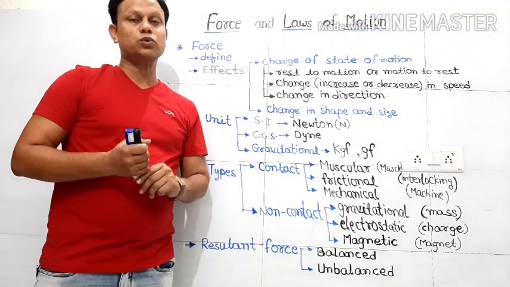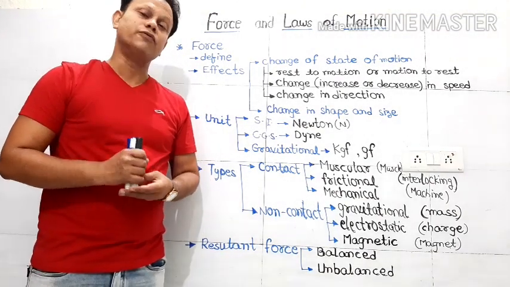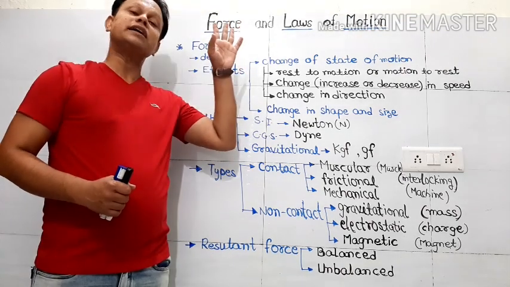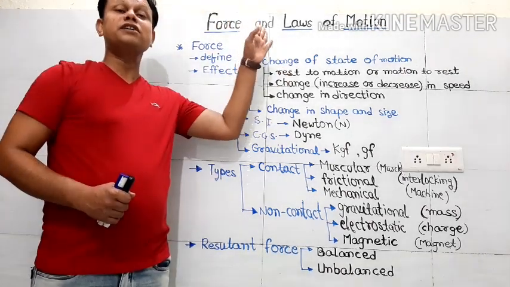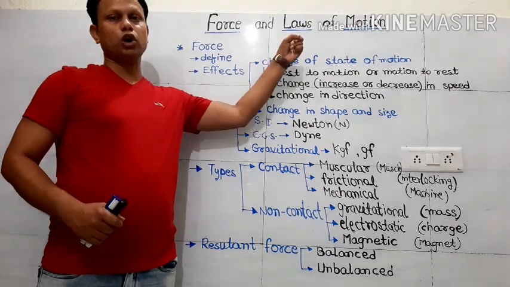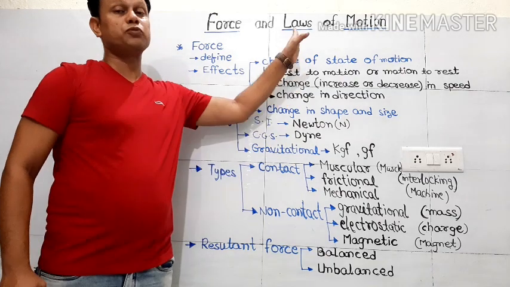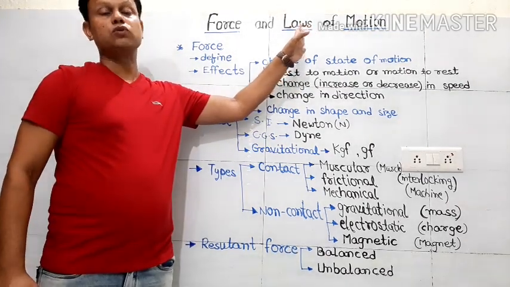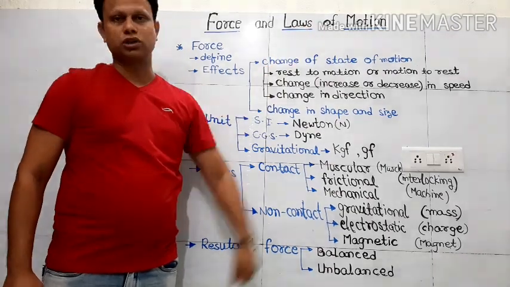So this chapter is totally devoted to understanding force and how these forces are responsible for various states of motion, and then accordingly we'll learn about different laws of motion which were propounded by Sir Isaac Newton. So we'll come to know about the different laws of motion also.